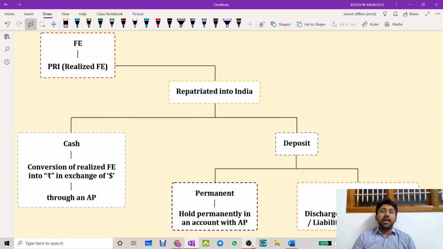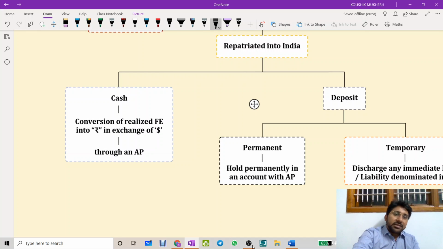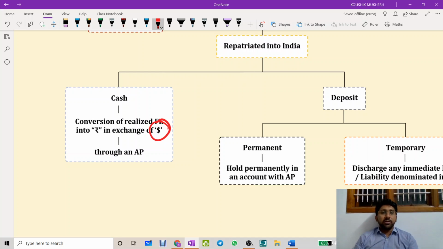Repatriation to India can be done in two ways: one is cash repatriation, another is deposit repatriation. Let me explain this clearly. Cash repatriation is the conversion of realized foreign exchange into rupees in exchange for dollars, through an authorized person. Since the dollar is an internationally accepted currency, I am using dollars, but you can also keep other foreign currency.